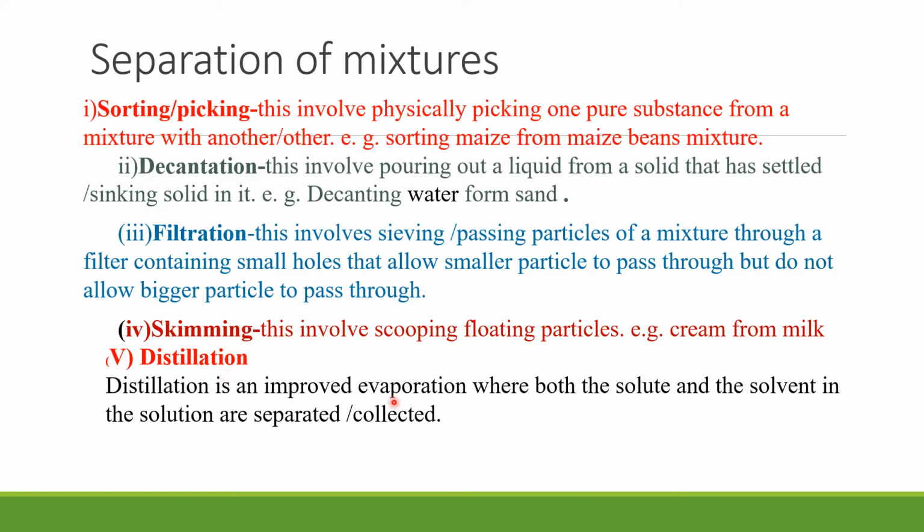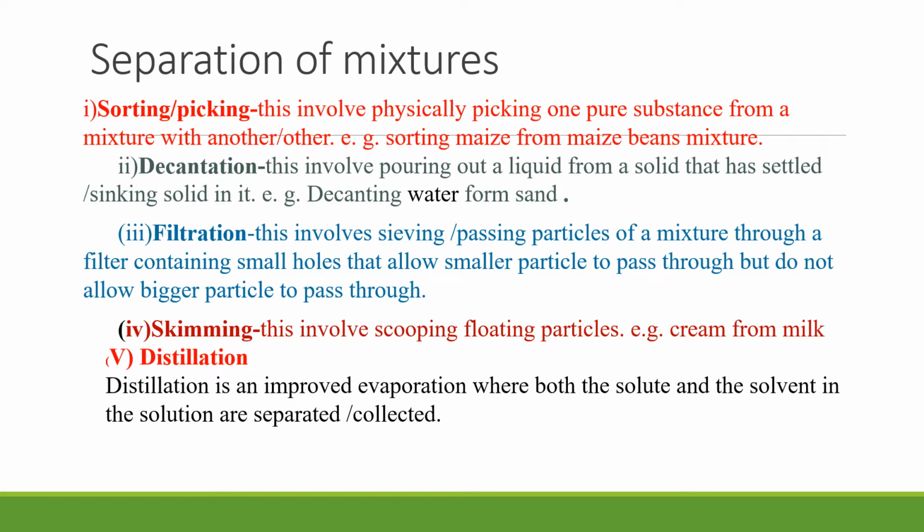Why do we call it improved evaporation? Because it has condensation. Distillation, therefore, is the process of separating a solution into its constituent solid solute and the solvent. It involves heating up the solution to evaporate the solvent out. The solvent vapor is then condensed back.